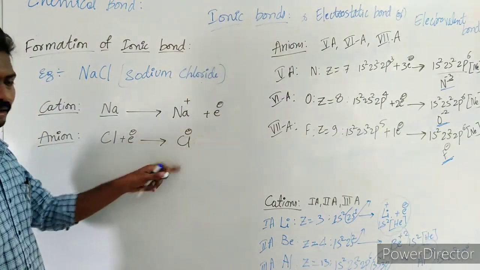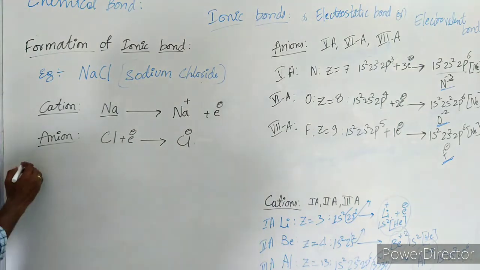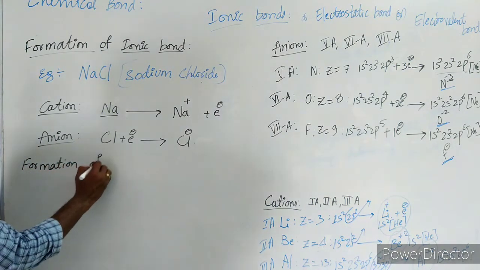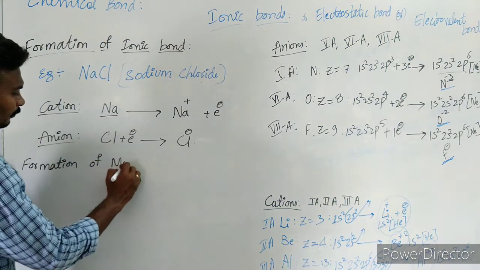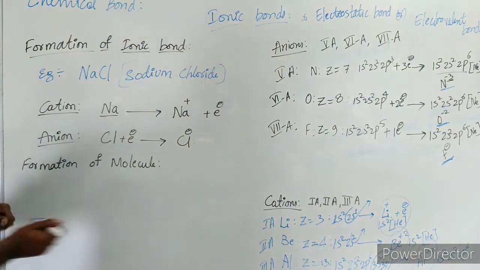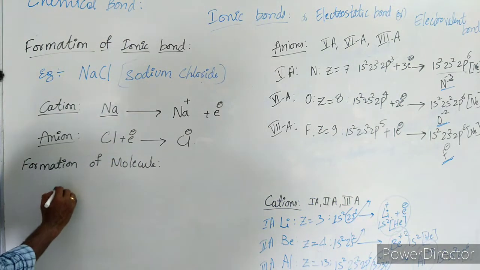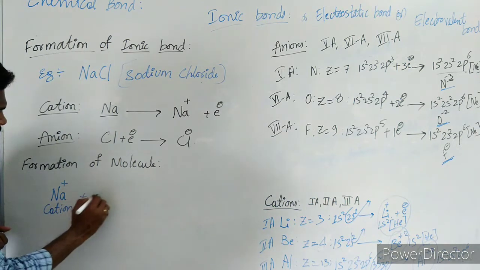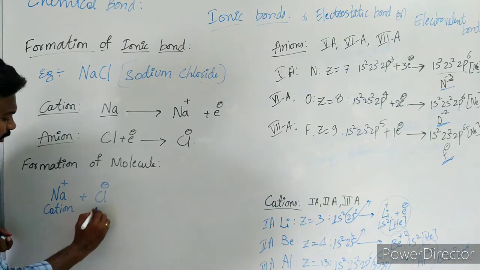So cation and anion. Now the formation of the molecule. Let us see the formation of a molecule: cation Na+ and anion Cl-.